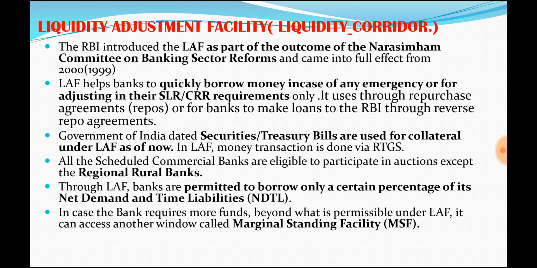And here, please remember, all commercial banks could avail this facility. They could quickly borrow for a short time at the repo rate to meet that liquidity position. But regional rural banks are not allowed to get this benefit. And please also remember, by this facility, our banks could borrow only up to a certain percentage of the net demand and time liabilities. They cannot borrow above this. There is a limit for this.